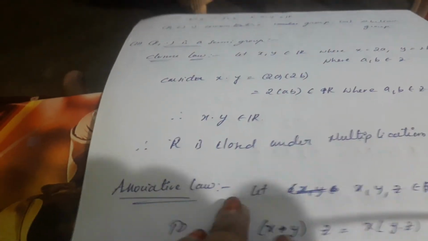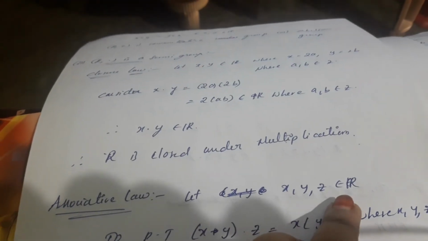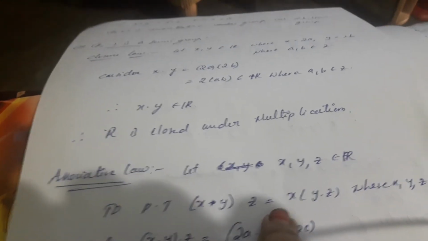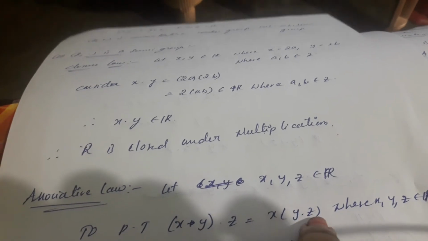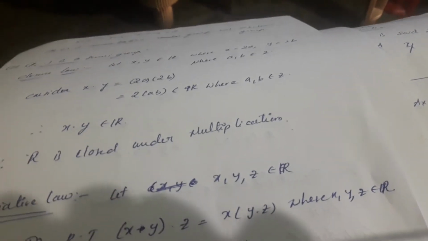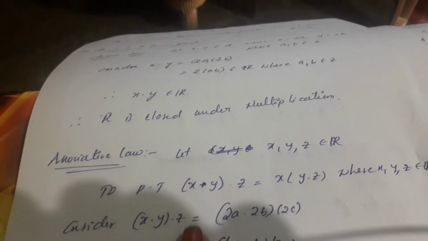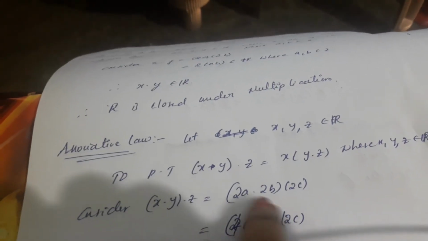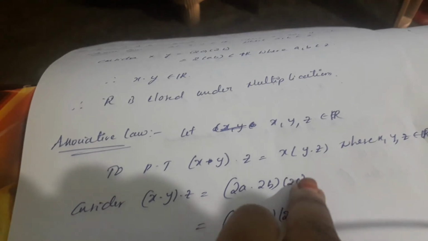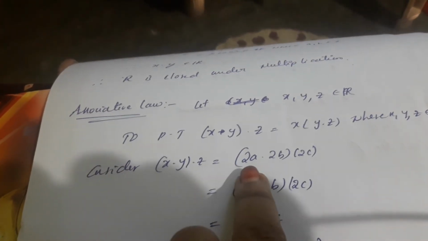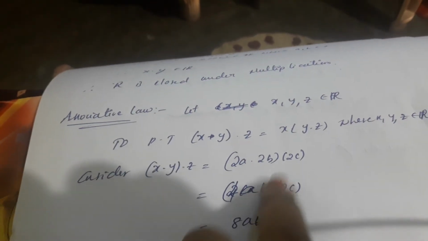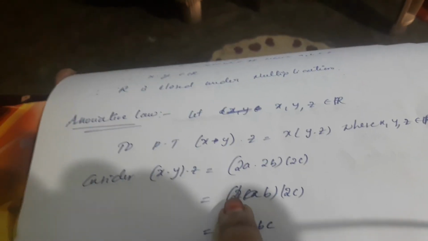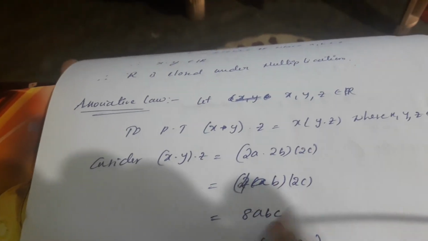Next, associative law. Let x, y, z belong to R. To prove that (x dot y) dot z is equal to x dot (y dot z) for every x, y, z belonging to R. Consider (x dot y) dot z, where x is equal to 2a, y is equal to 2b, z is equal to 2c. 2a into 2b is 4ab, into 2c, 4 into 2 is 8abc.